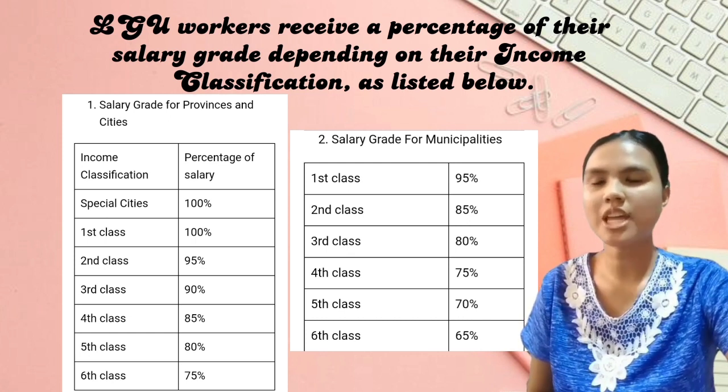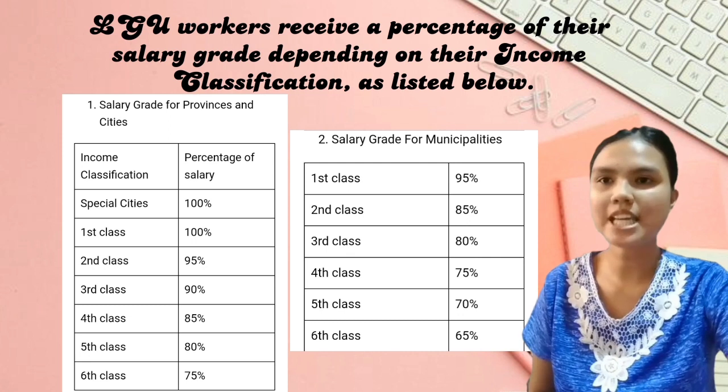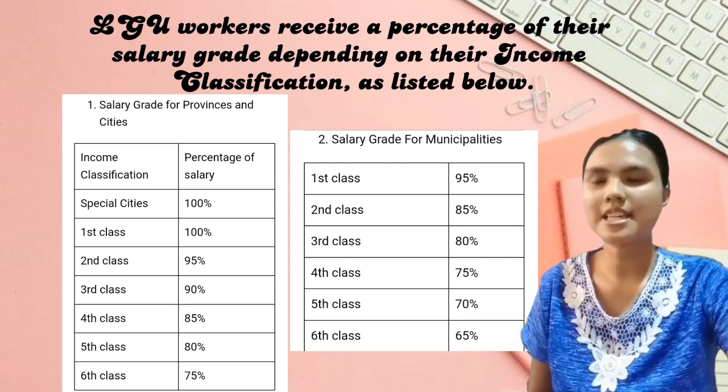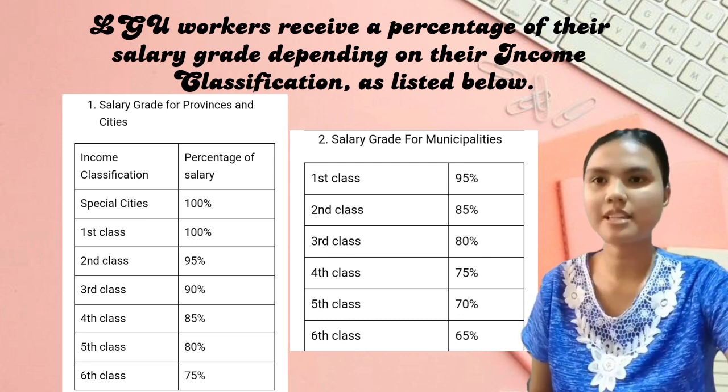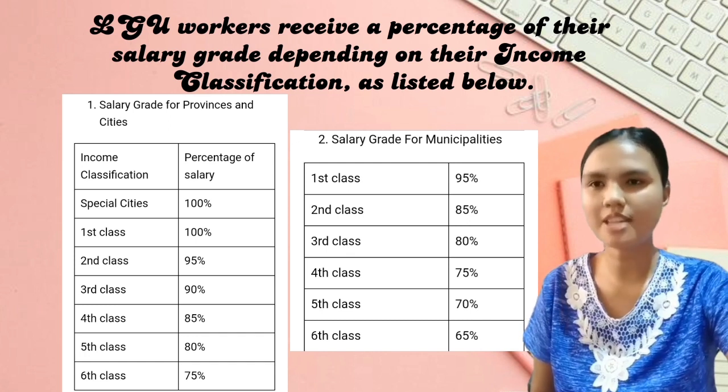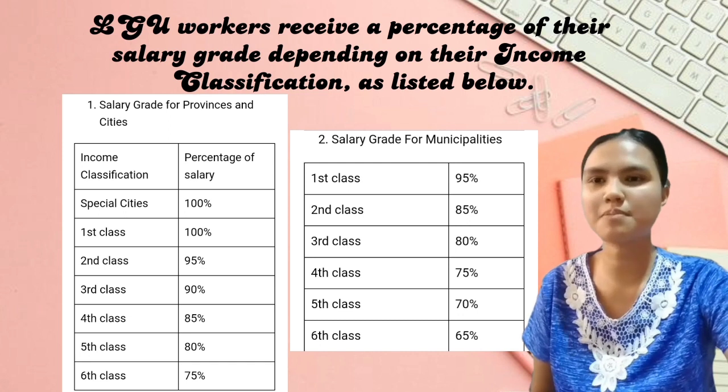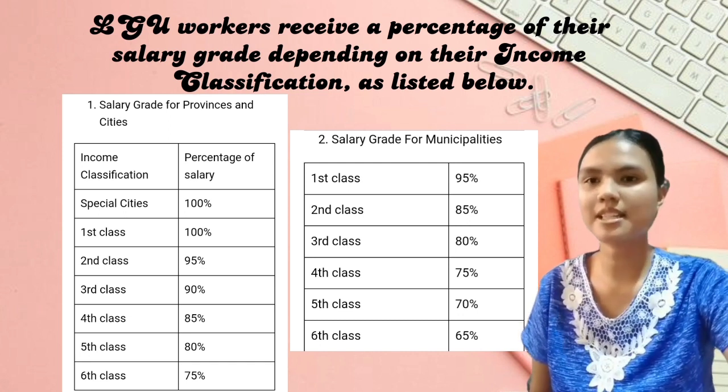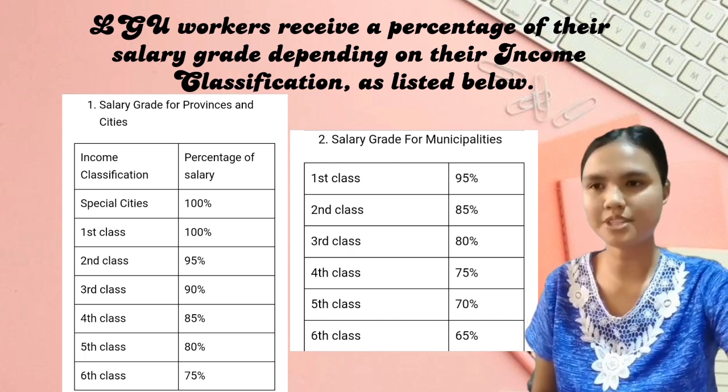And the salary grade for municipalities: the first class is 95%, second class is 85%, third class is 80%, fourth class is 75%, fifth class is 70%, and sixth class is 65%.